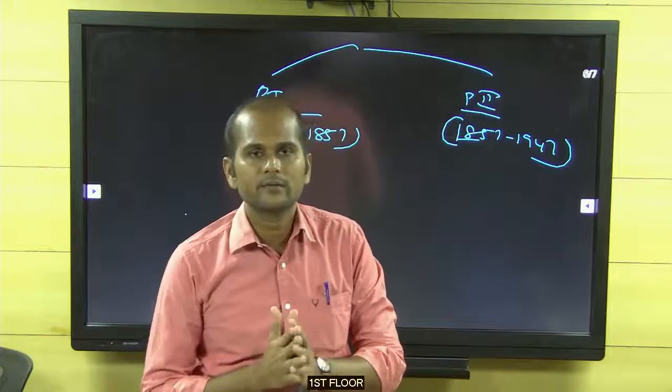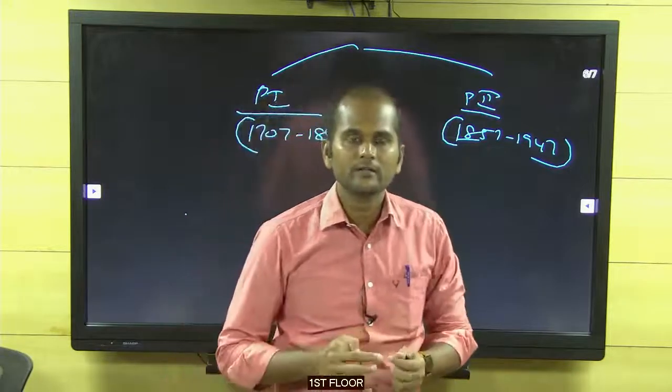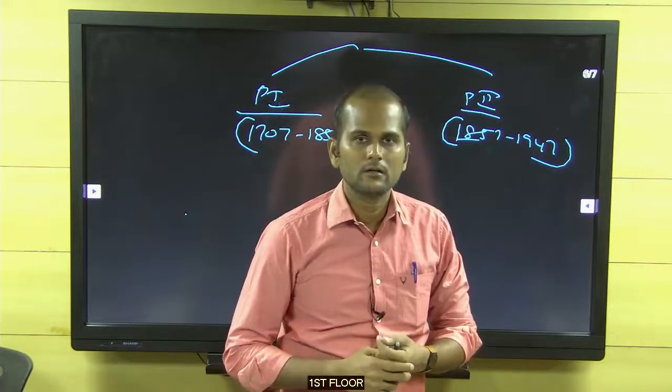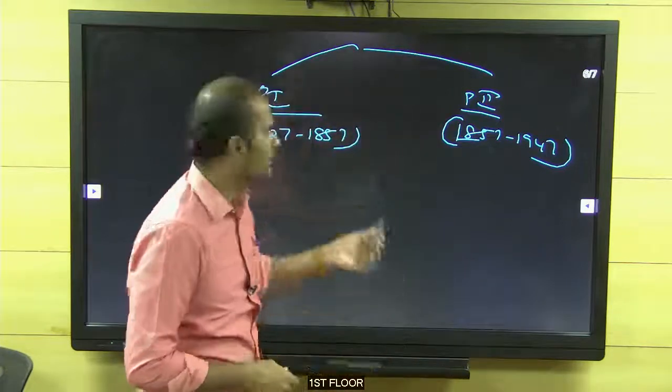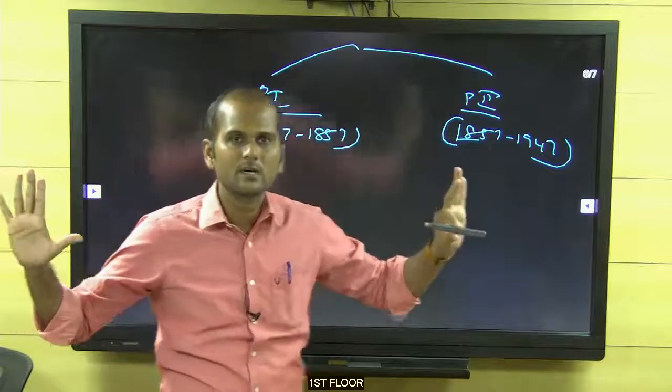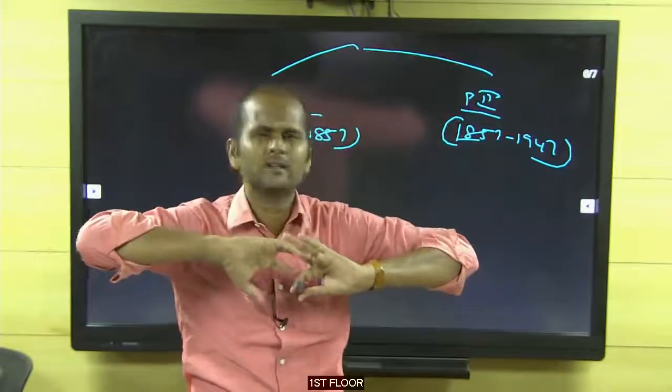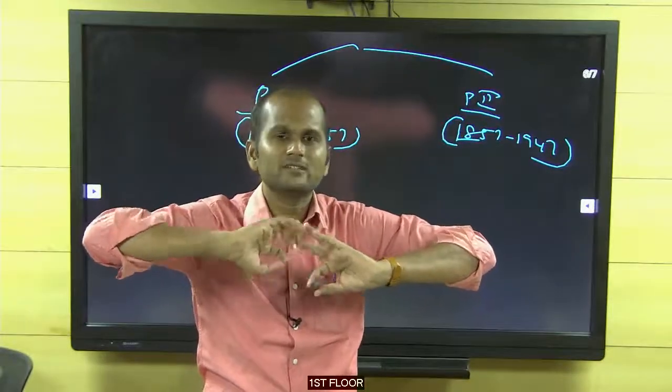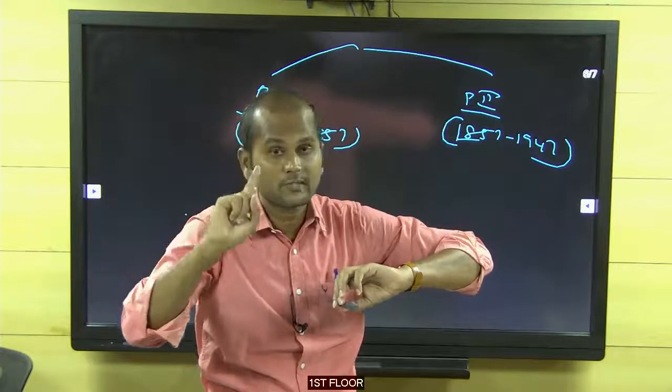Part 1 and part 2, 1857 to 1947. Here, 5 to 6 classes. History, modern India is for 12 class, 13 class complete. So keep in mind, modern India is for both prelims as well as mains.